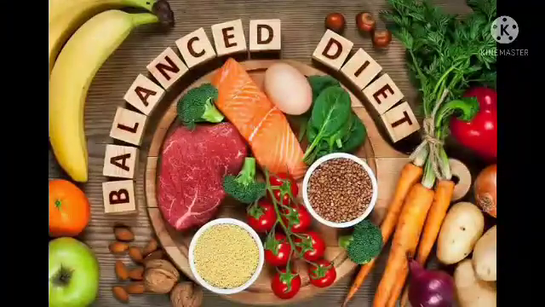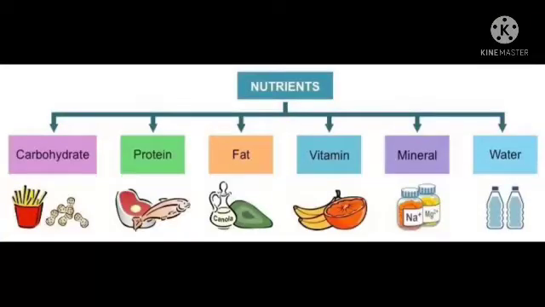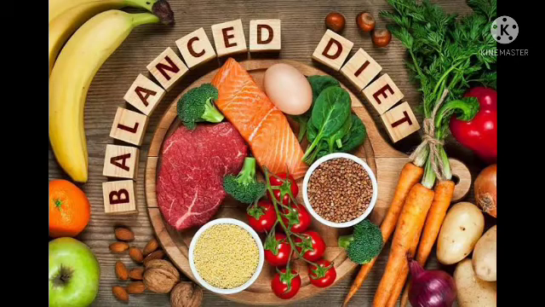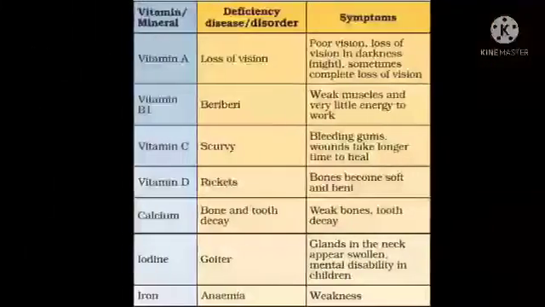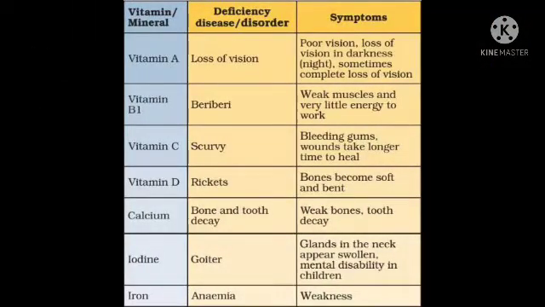The food which contains all the nutrients along with roughage and water in proper quantities on a regular basis is called a balanced diet. Deficiency of one or more nutrients in our food for a long time may cause certain diseases or disorders. Some diseases caused by deficiency of vitamins and minerals are: first one, vitamin A, which causes loss of vision. Symptoms can be poor vision, loss of vision in darkness, and sometimes complete loss of vision.